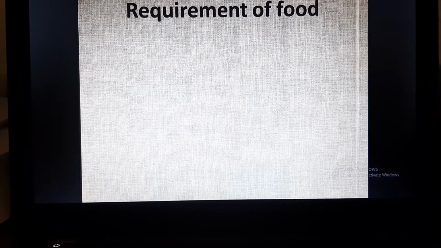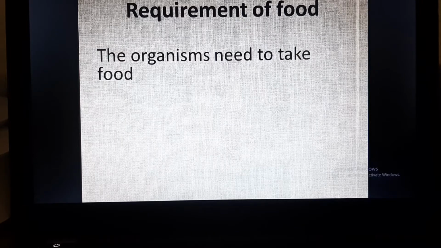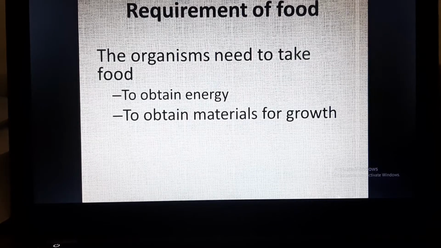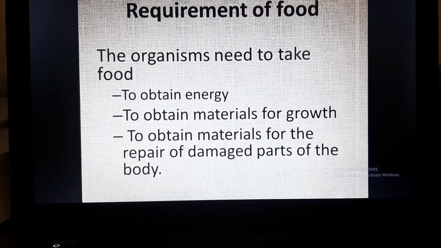Food is required by any organism because of the following needs: to obtain energy, to obtain materials for growth, and to obtain materials for repair of the damaged parts of the body. So we require food for these reasons: to obtain energy, to obtain materials for growth, and to obtain material for repairing of damaged parts.